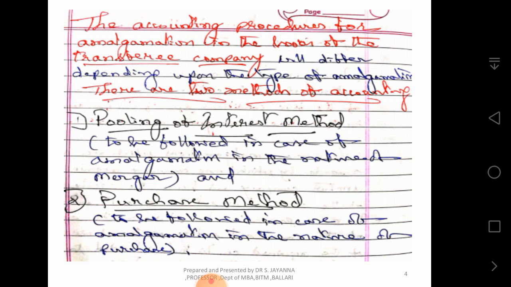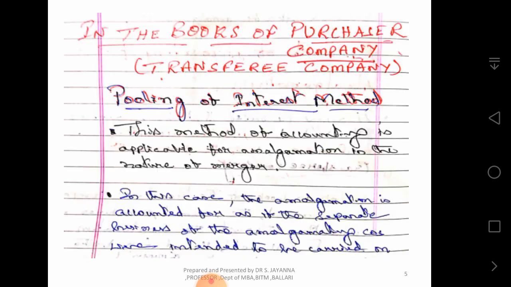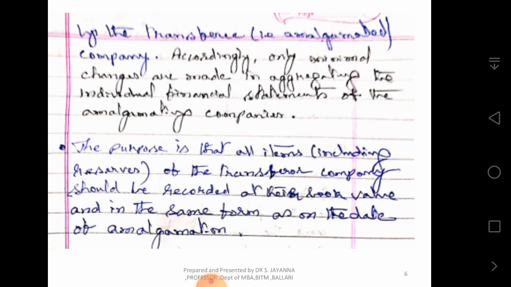Now we shall take up the books of the purchaser company, meaning the transferee company, using the pooling of interest method. This we use only when the amalgamation is in the nature of merger. In this case, the amalgamation is accounted for as if the separate businesses of the amalgamating companies were intended to be carried on by the transferee company.